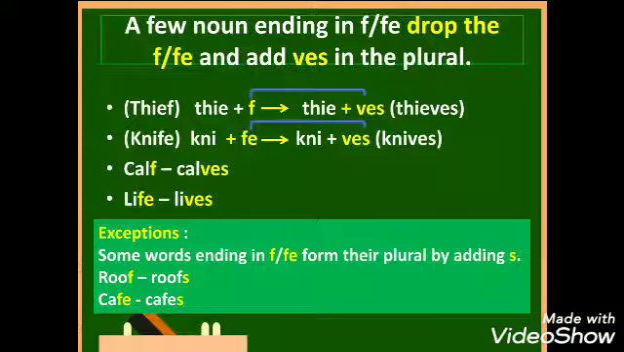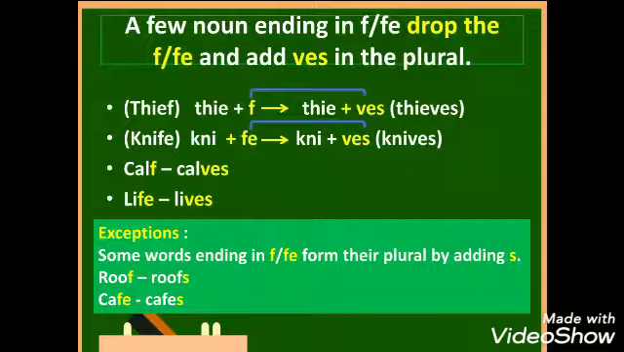For example, thief, thieves. Knife, knives. Calf, calves. Life, lives. See the example, thief. The word thief ends with the letter F. So here we will remove the F, or we will drop the F, and in place of F we will add VES. So thief becomes thieves.